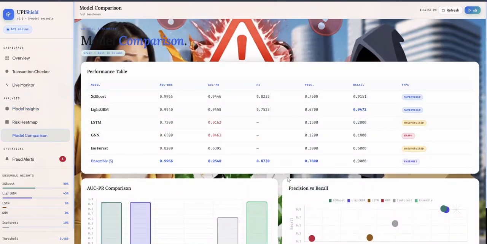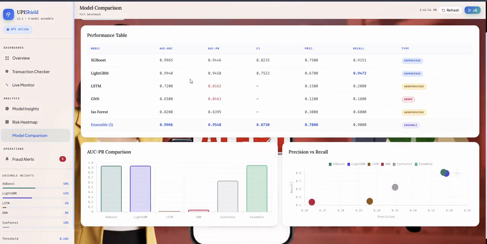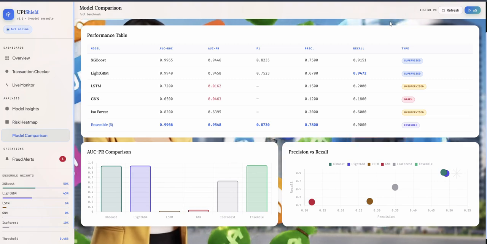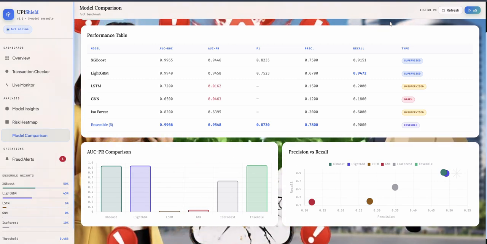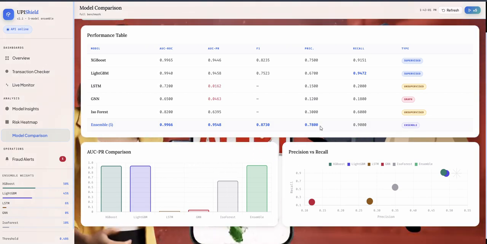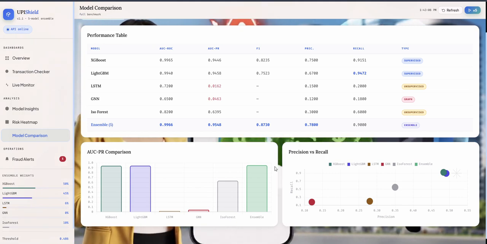In model comparison, we have documented all the metrics associated with each model, and we have given the last output of our project and our ensemble model as well.